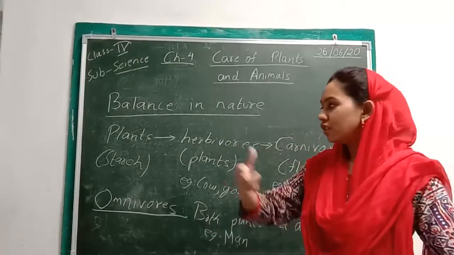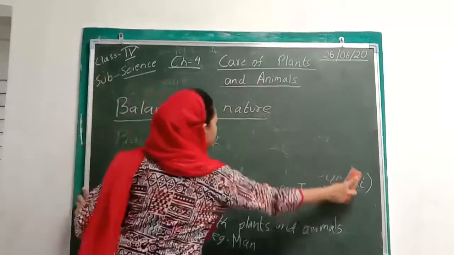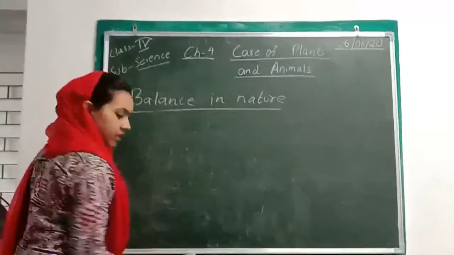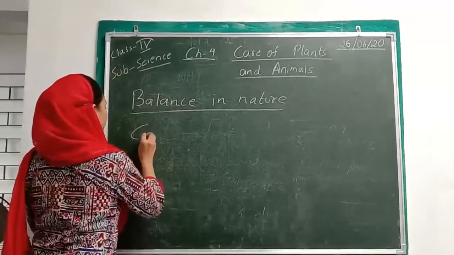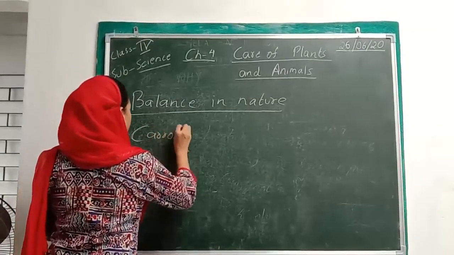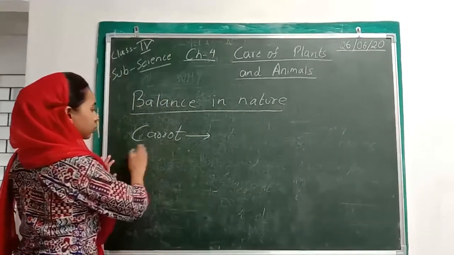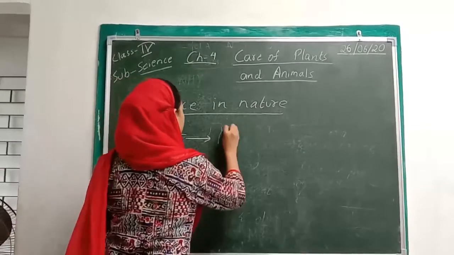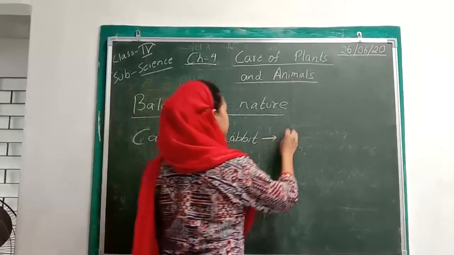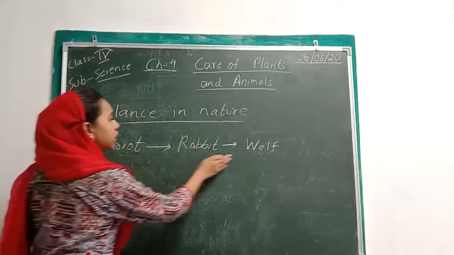So basically there is a flow of energy, and this is known as the food chain. For example, I will give one more simple example here. Suppose there is a carrot. Now, we get this carrot from the plant. The energy that is stored in this carrot will be eaten by a rabbit. Next, this rabbit can be eaten by a wolf. So you can see that the energy is flowing.